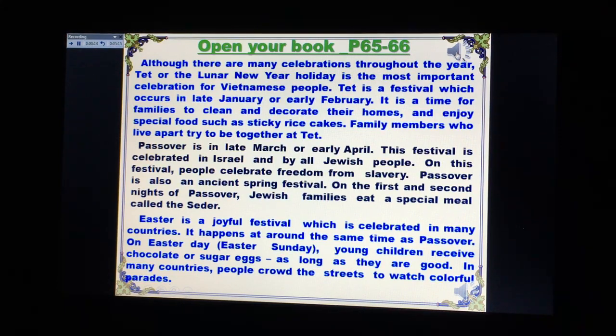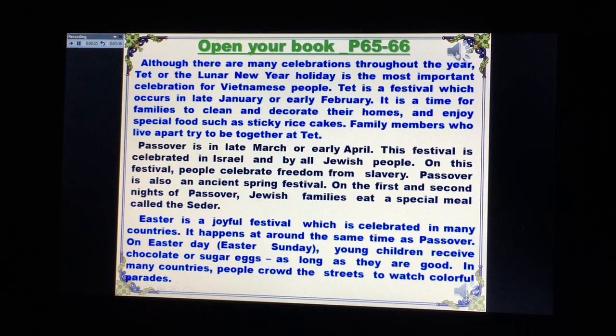Unit 8, Celebrations. 2, Listen and read. Pages 65 and 66. Although there are many celebrations throughout the year, Tet, or the Lunar New Year holiday, is the most important celebration for Vietnamese people. Tet is a festival which occurs in late January or early February. It is a time for families to clean and decorate their homes and enjoy special food such as sticky rice cakes. Family members who live apart try to be together at Tet.